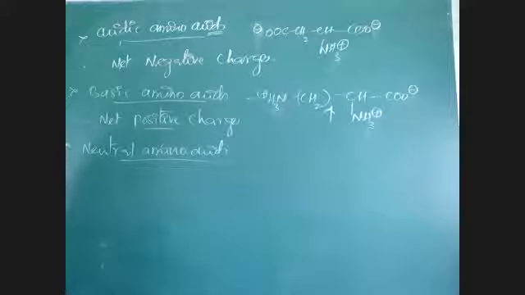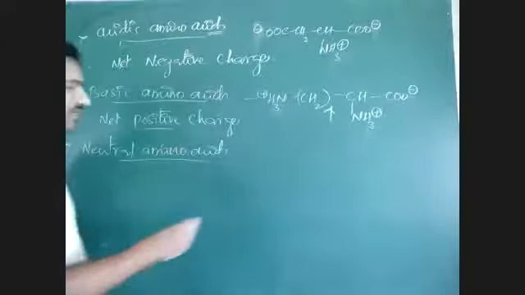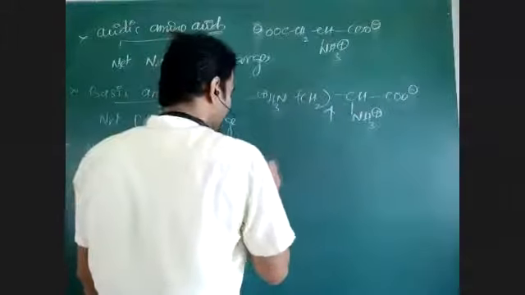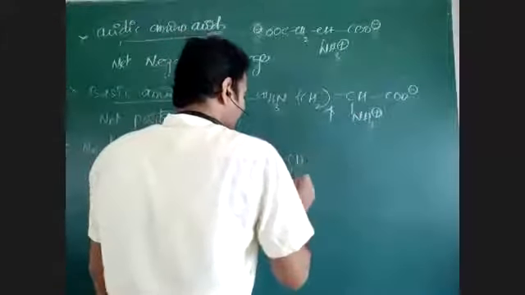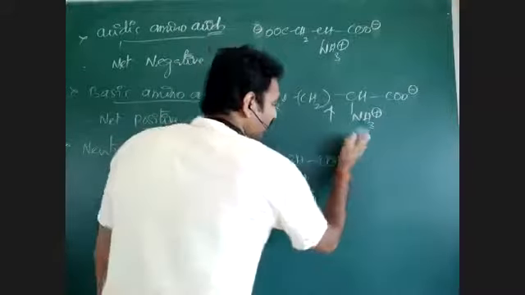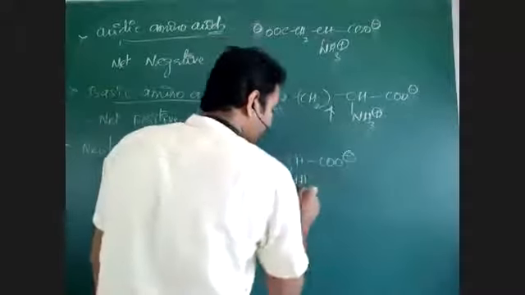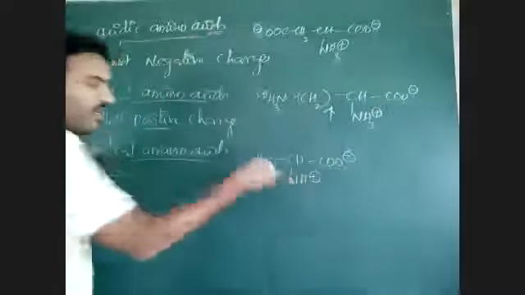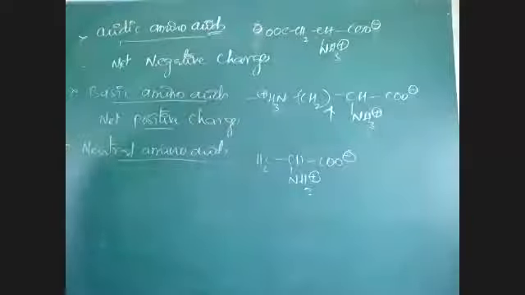How? What a good answer: no charge. No, don't say no charge. Neutral amino acids, suppose CH3, CH, NH2, COOH, will be converted into COO minus and NH3 plus. Charge is there, right?